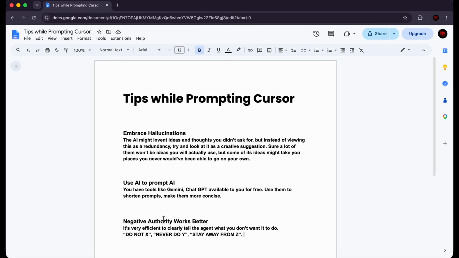Now, one more thing is negative authority. So it's very easy and very efficient to tell the agent what you don't want it to do rather than what you want it to do. So sometimes if I want the agent to never use HTML, I can say never use HTML or do not use CSS. Stay away from this file. And these instructions are very direct, so the agent really understands them. It's not really easy to misunderstand these commands. It's very, very simple and very, very straightforward. So agents understand commands like these very nicely. So negative authority works really well when you're instructing an agent.